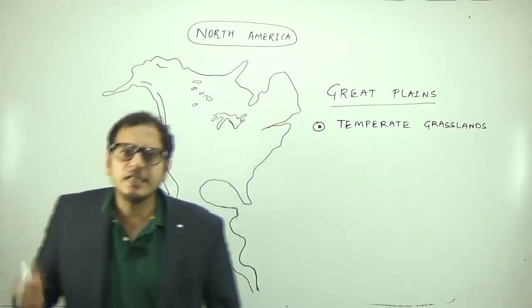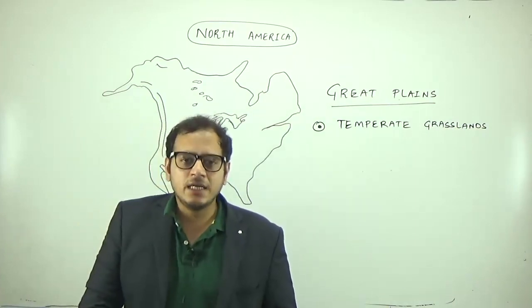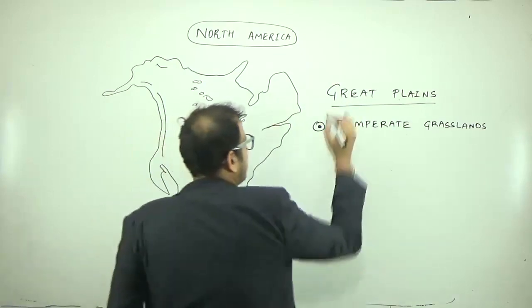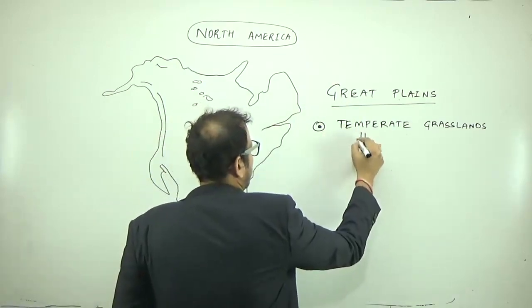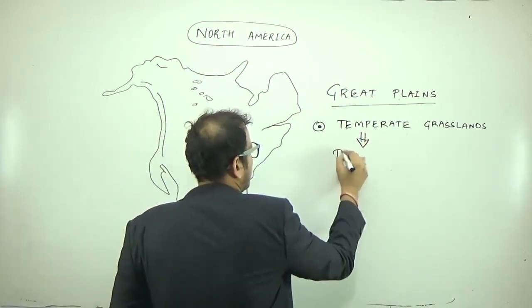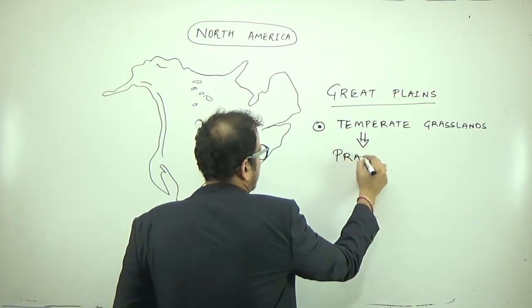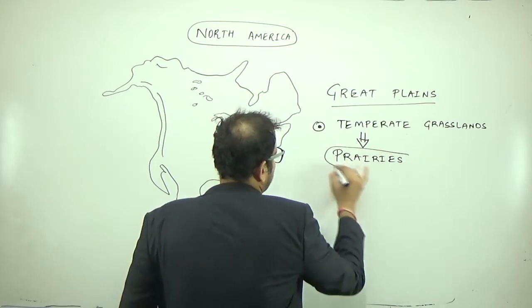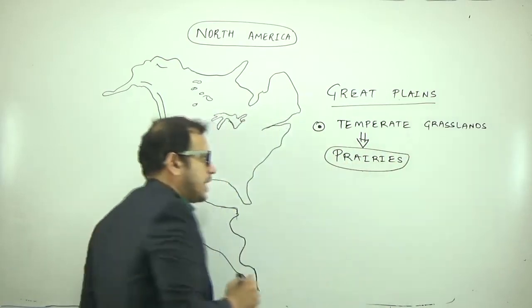Like any temperate grassland, they are known by different names. The Great Plains are made up of temperate grasslands, and these are known as the prairies of North America. These are known as the prairie grasslands of North America.